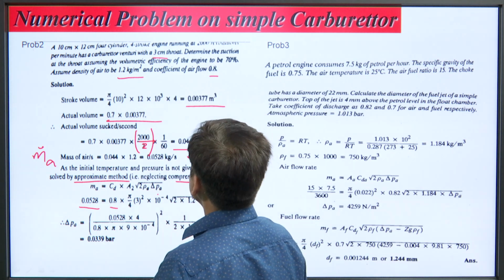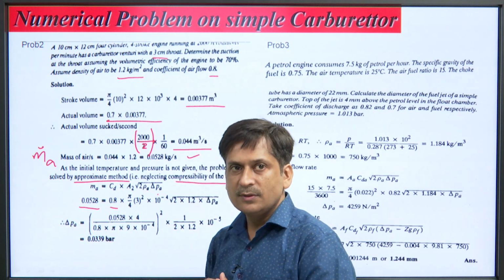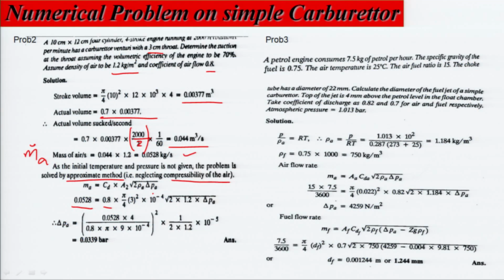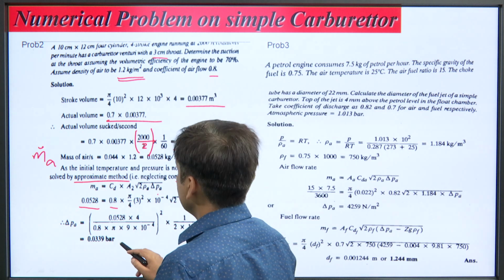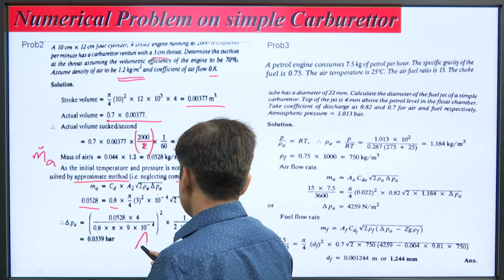We will convert it into meters, into 10 to the minus 4, under root 2 rho A. Rho A is given to you as 1.2, into delta P A. So, we are required to evaluate delta P A; if you solve this equation, it comes out 0.0339 bar, and this is the answer.